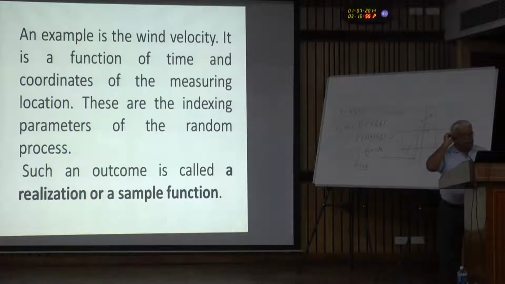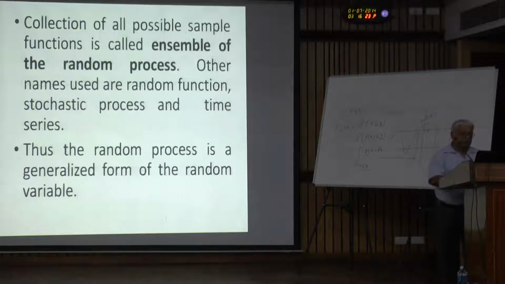This type of outcome we call as a function, and there are different names. It is called as a random function, random process, sample function, stochastic process. There are a number of names. But to qualify, just as any outcome is not a random variable, similarly, any outcome associated with a random phenomena cannot be defined as a random process.